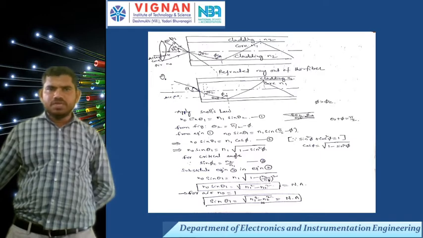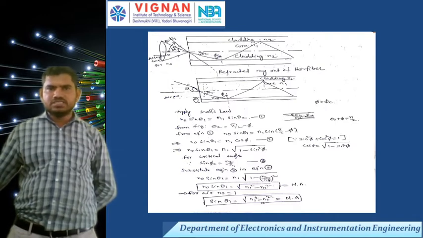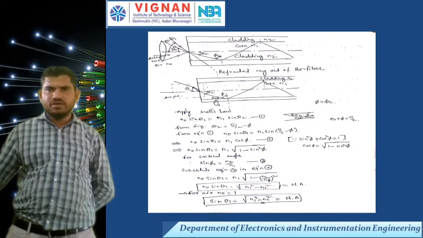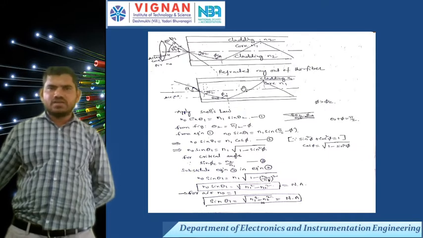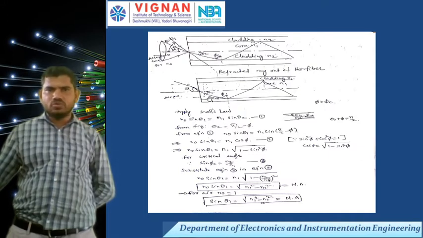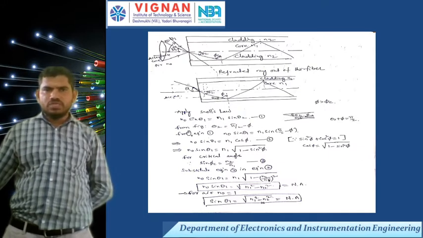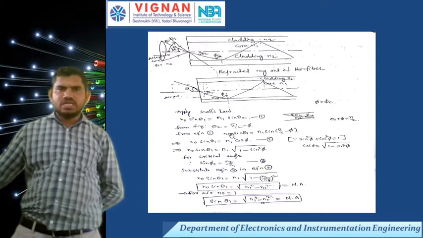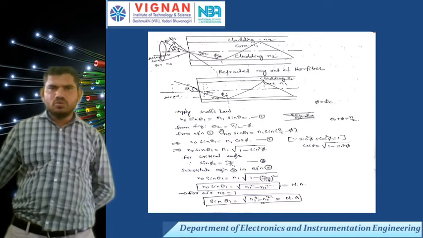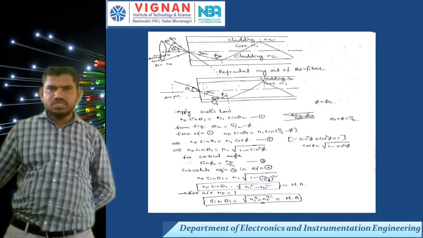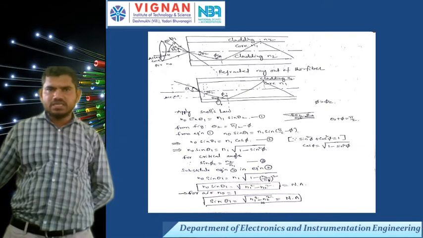n0, the medium air, n0 sin theta 1, because theta 1 is the incident ray angle, is equal to n1, the core refractive index, n1 sin theta 2. This is Snell's law, equation number 1. From the figure, what is phi and theta 2? The same angle theta 2 is there.